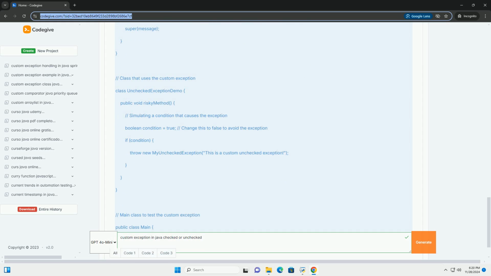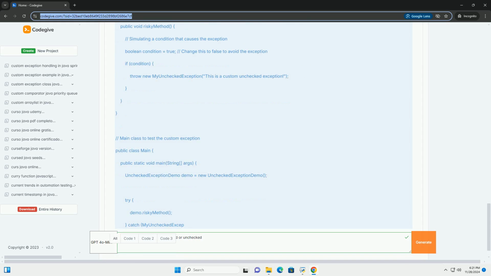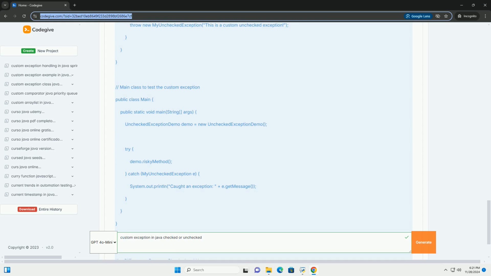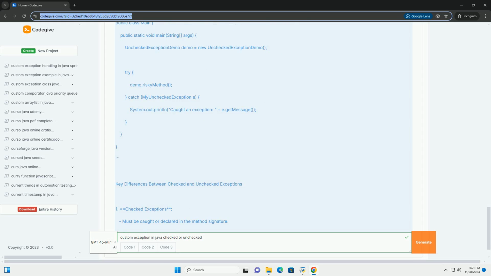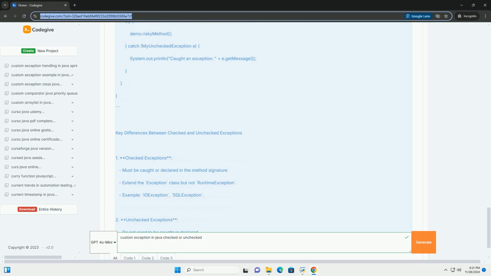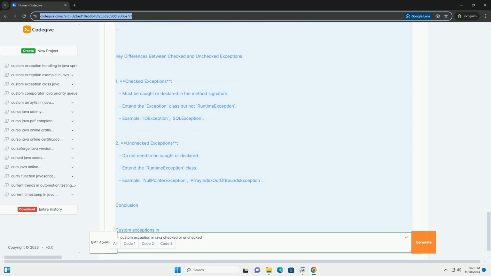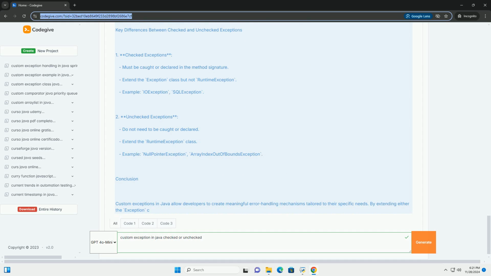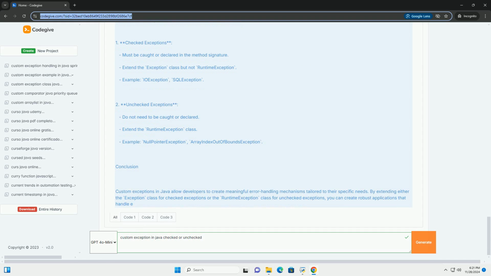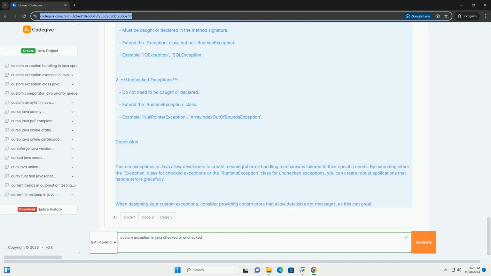1. Checked exceptions. Checked exceptions are exceptions that are checked at compile time. If a method is capable of throwing a checked exception, it must either handle the exception or declare it using the throws keyword. Custom checked exceptions typically extend the Exception class. Example of custom checked exception.